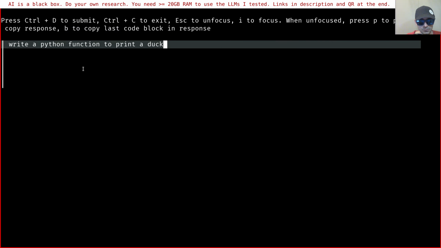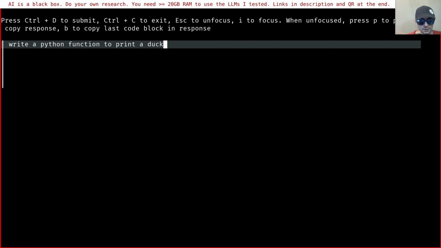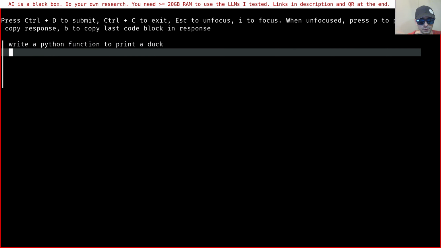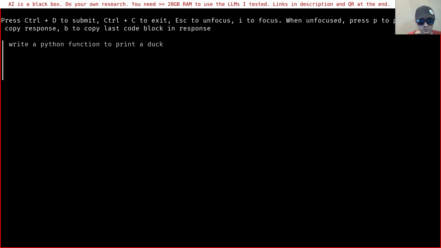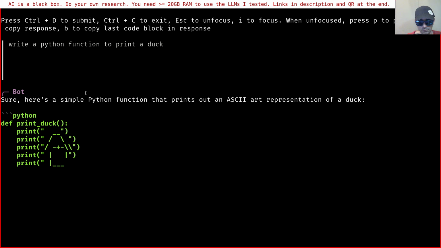This is the multi-line version, so I can add some text and some more text, but to run the prompt, I press Control D. Now it's going to load the model. Given that it's a 14 billion model on a CPU, it's not that bad. It's much better than I expected, and it works.